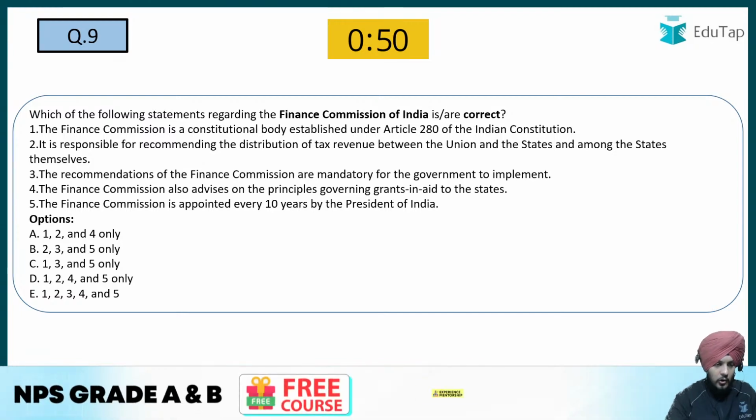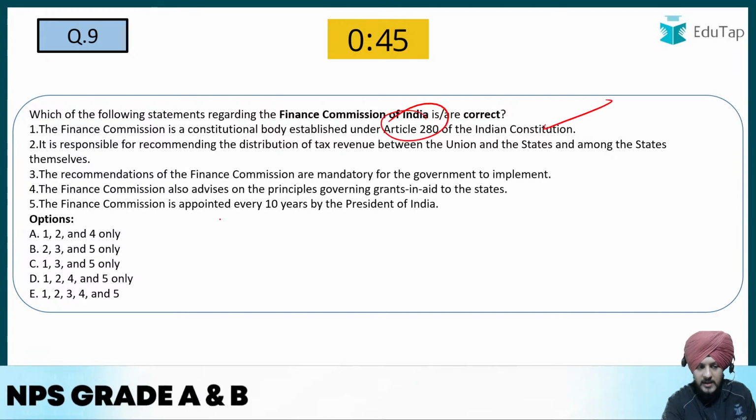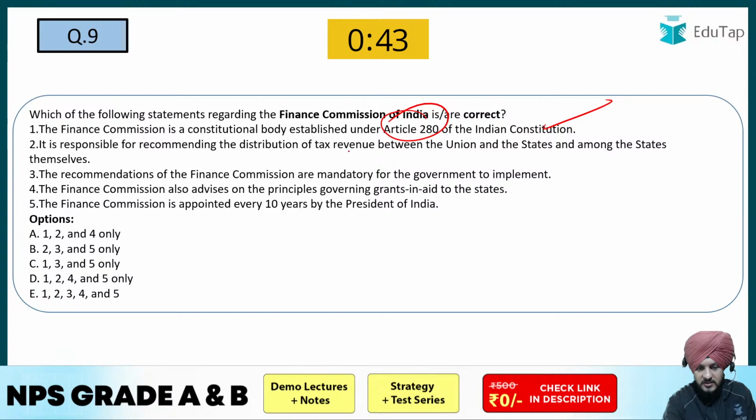Fine. So if you see the options, the Finance Commission, the constitutional body, yes, it is correct. It is under Article 280. Then it is responsible for recommending the distribution of taxes between the Union and states. Yes, this is also correct.